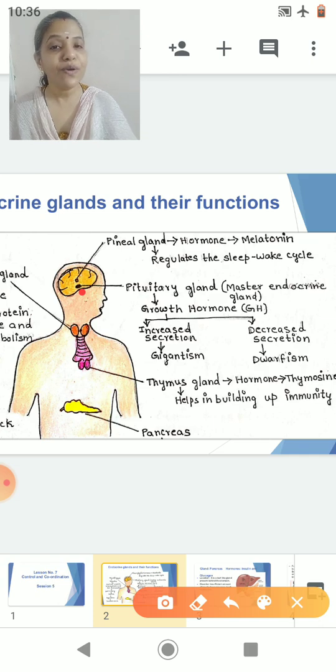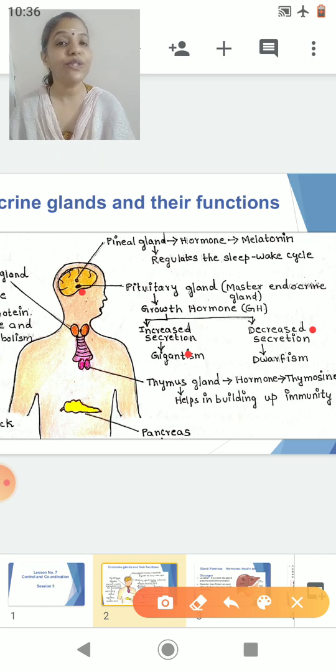We mentioned two different types of disorders related to the growth hormone. Increased secretion of growth hormone in the childhood days causes the disorder called gigantism, whereas decreased secretion of growth hormone in the childhood days causes dwarfism. Yes, students, so this was what we had spoken about the pituitary gland.